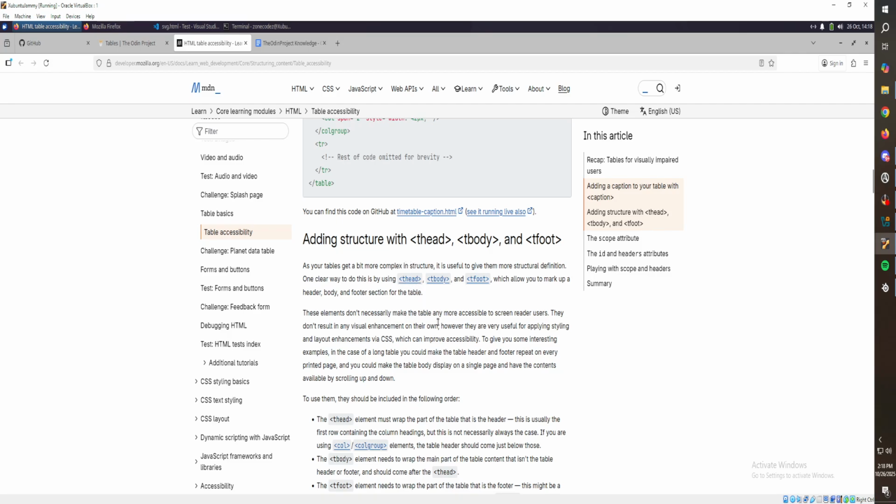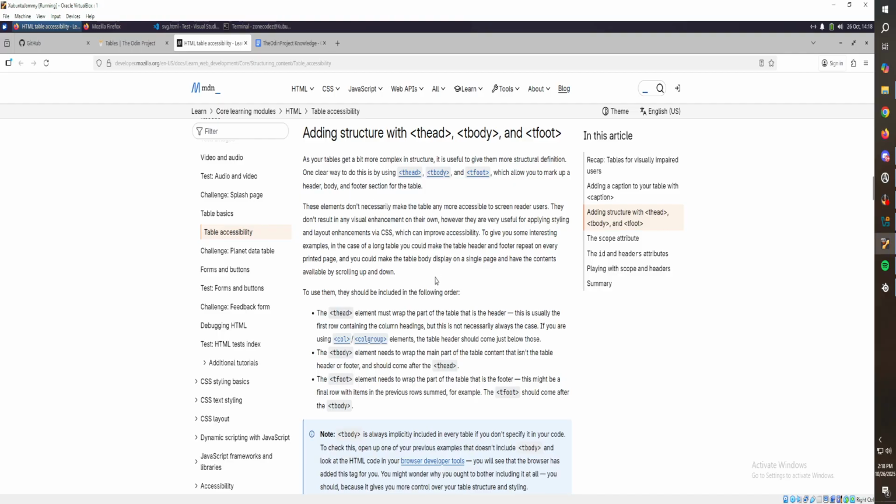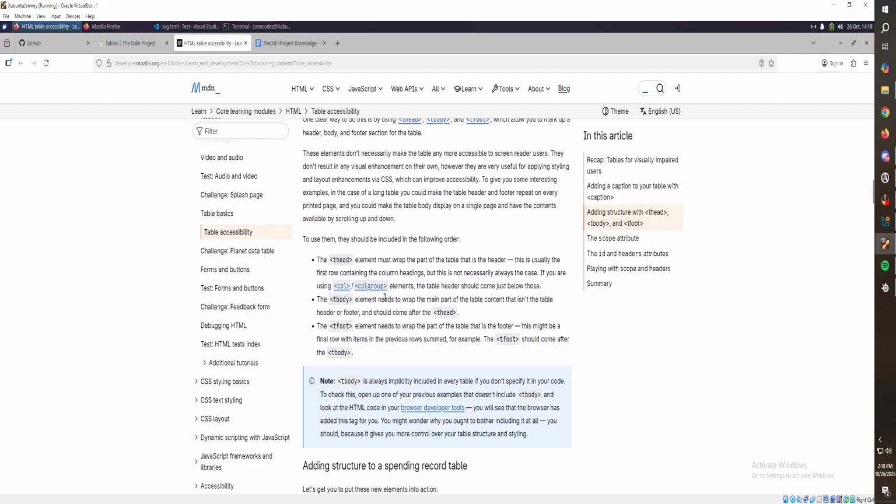That's kind of cool. So you can split the table. That's cool.